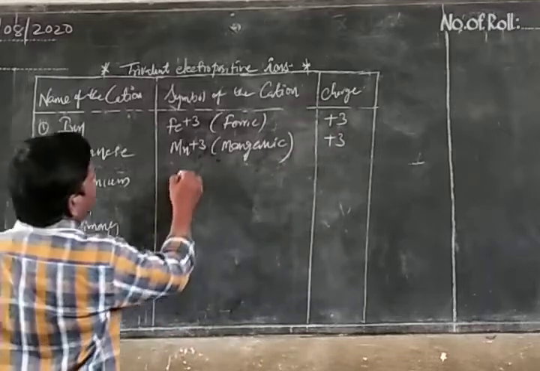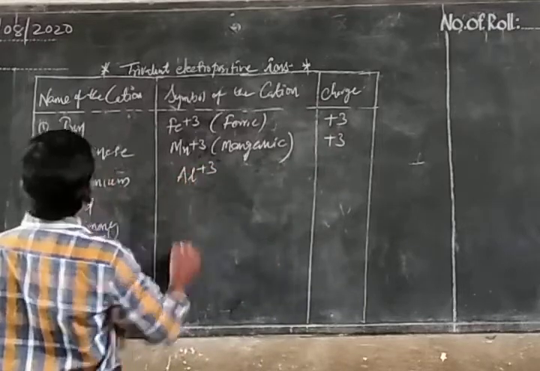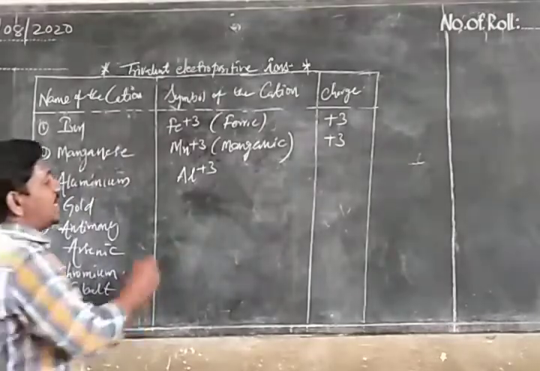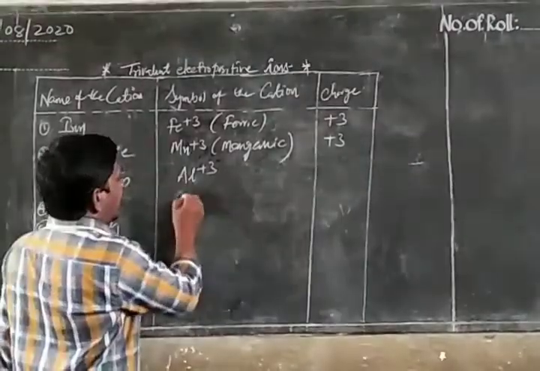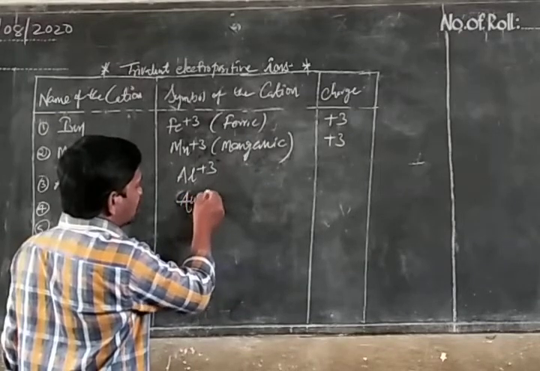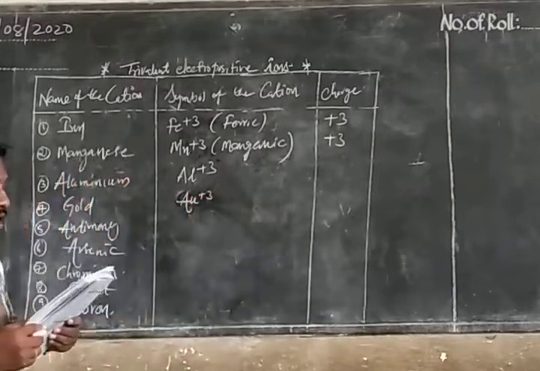Now aluminium, Al plus 3. Now gold, the Latin word of gold is aurum, Au. So Au plus 3, that is called auric.